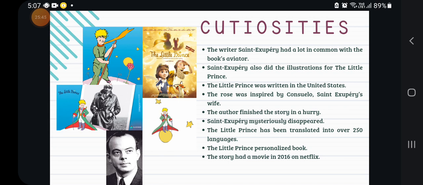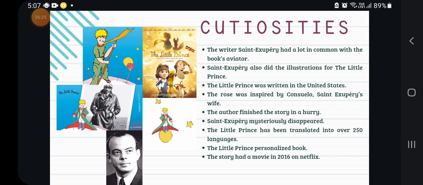The rose was inspired by Consuelo, Saint-Exupéry's wife. Consuelo was the wife of Antoine de Saint-Exupéry. The rose in the book is something the little prince takes a lot of care of. The rose is not unique in the world. It is unique only to the little prince.